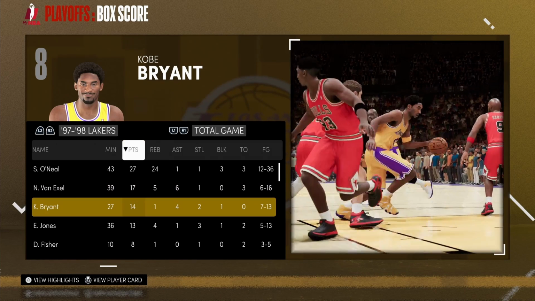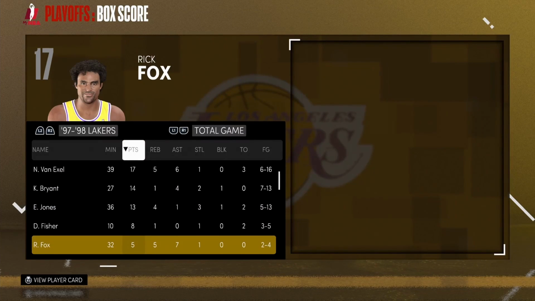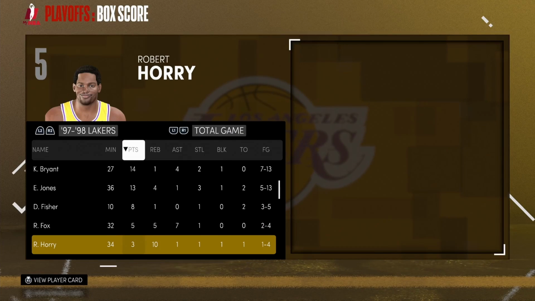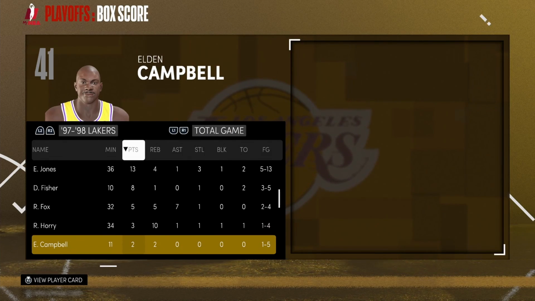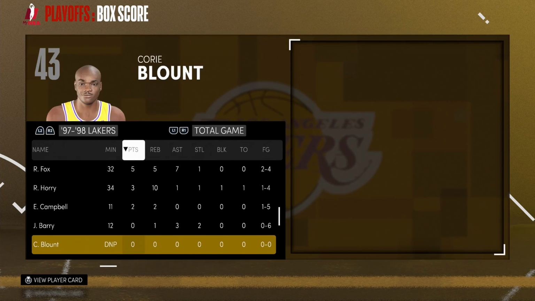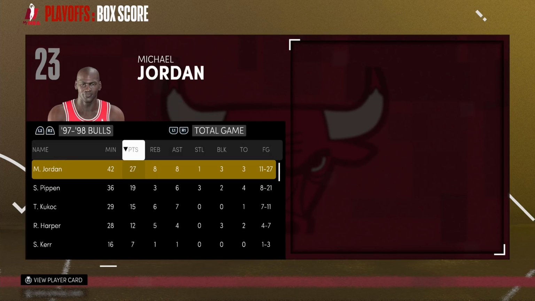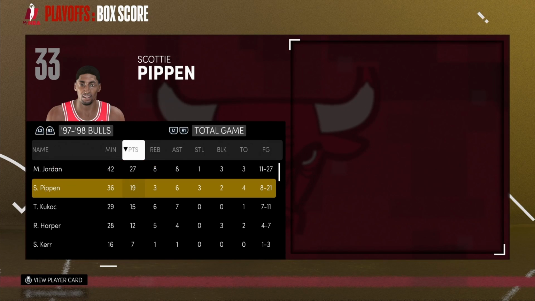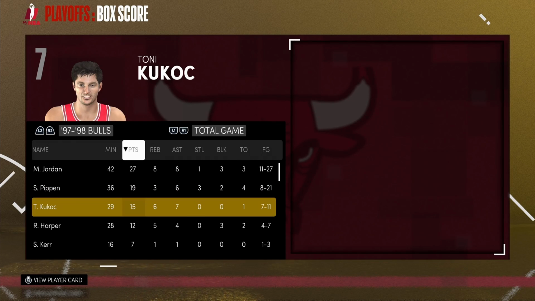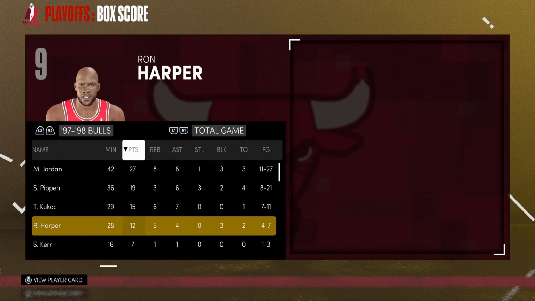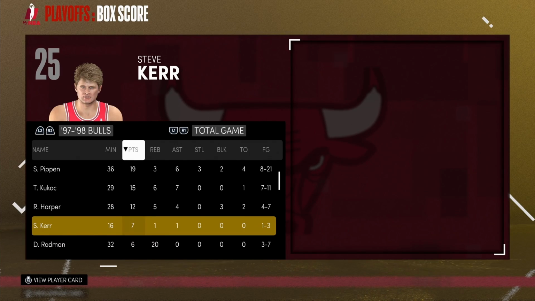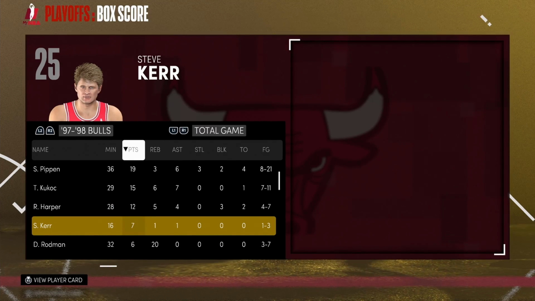Kobe with 14. Eddie Jones with 13, Derek Fisher with 8, Rick Fox with 5, Robert Horry with 3, Eldon Campbell with 2, and John Barry with 0. Everybody else didn't play. And with the Bulls, Jordan had 27 with 8 boards and 8 assists, and he had 3 blocks as well. Scottie Pippen with 19, 3 boards and 6 assists. Kukoc with 15, 6 boards and 7 assists. Harper with 12 points, 5 boards and 4 assists. Steve Kerr with 7 points, 1 board and 1 assist.